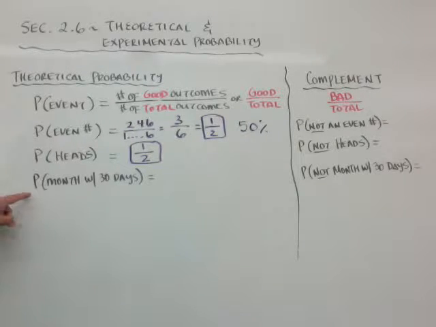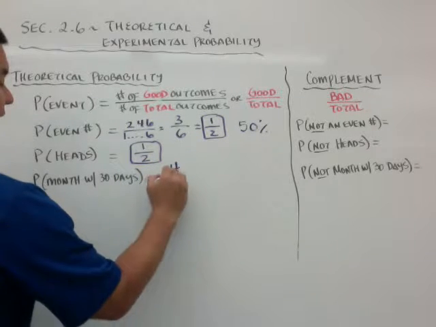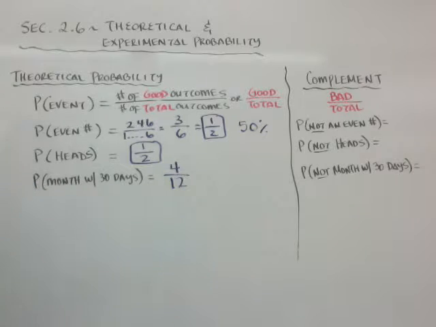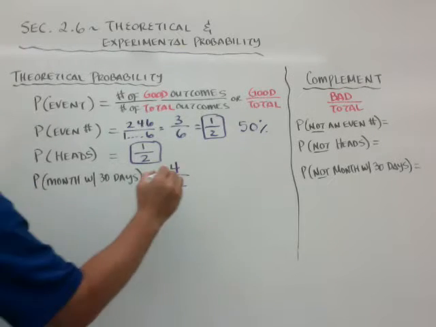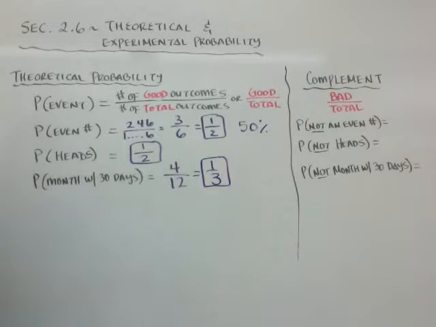What is the probability of having a month with 30 days? Well, if you know your months, April, June, September, and November, there are 4 months with 30 days out of 12 total. And when you simplify it down, 1 out of every 3 months has 30 days.